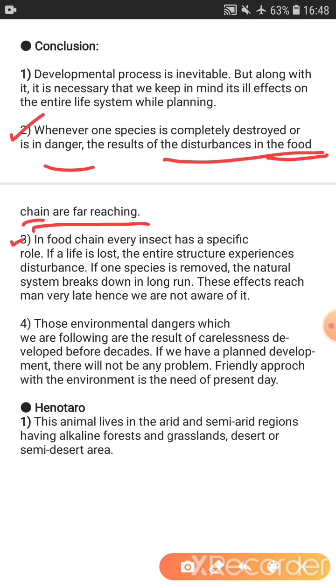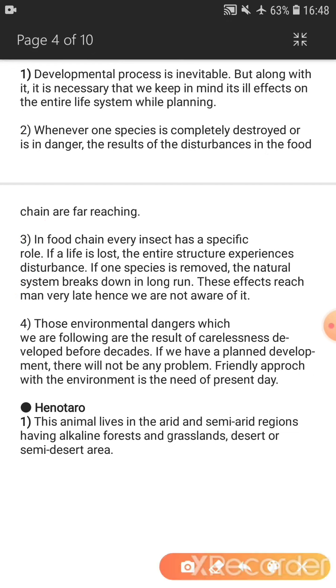Now see the third point: in the food chain every insect has a specific role, which we have studied from primary standard, that each and every animal has an important role in the food chain. If a life is lost, if one complete species is destroyed, then the entire structure experiences disturbance. If any one species is removed, then the natural system will break down, and the far impact will come on the human being itself. So we have to understand this thing.